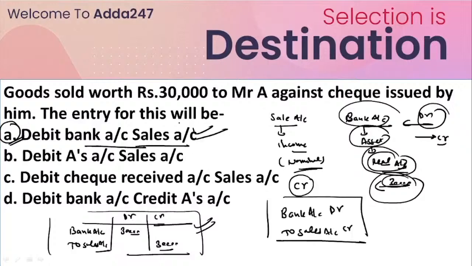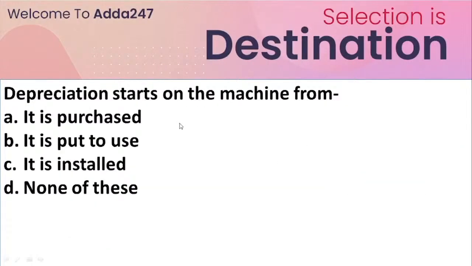Now the next question: depreciation starts on the machine from. So do you know what we understand by depreciation? Depreciation is basically an accounting method for allocating the cost of a tangible asset over its useful life.